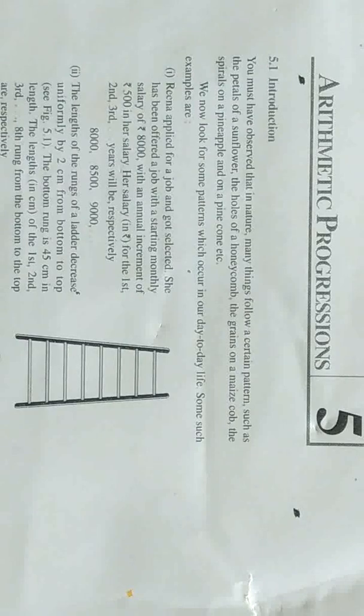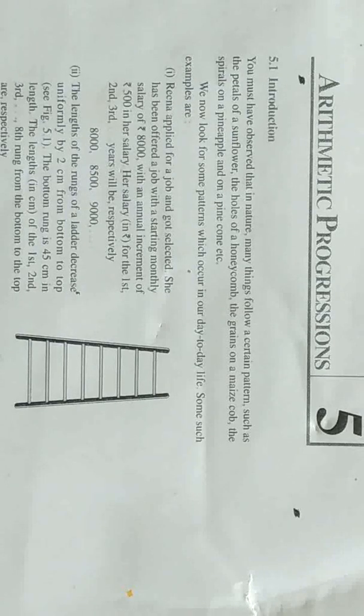First example we will see: Reena applied for a job and got selected.